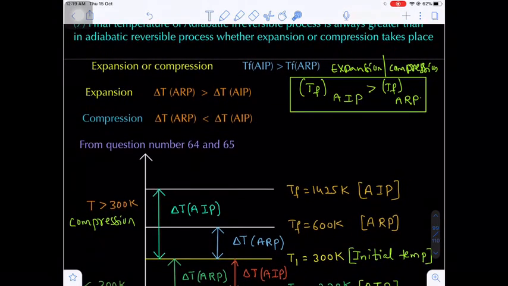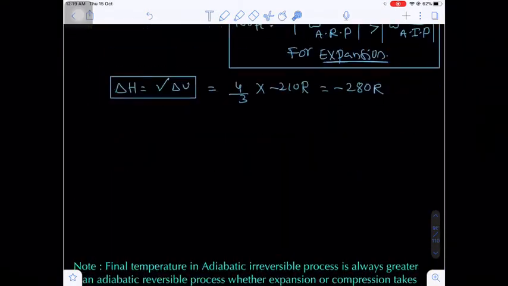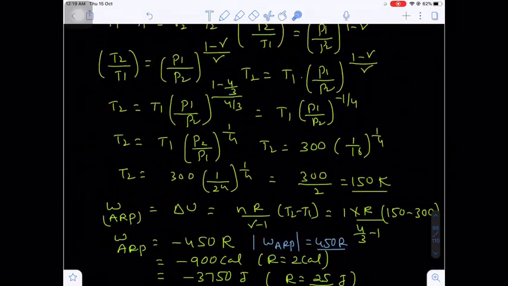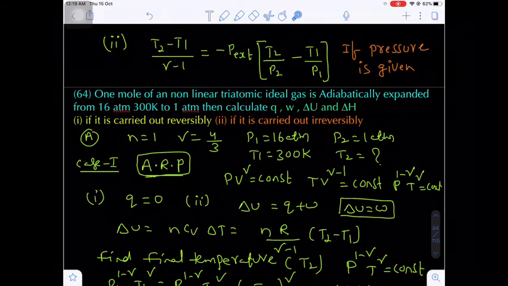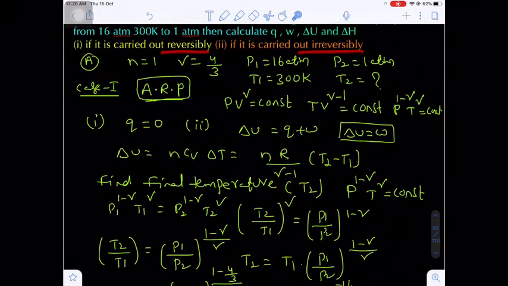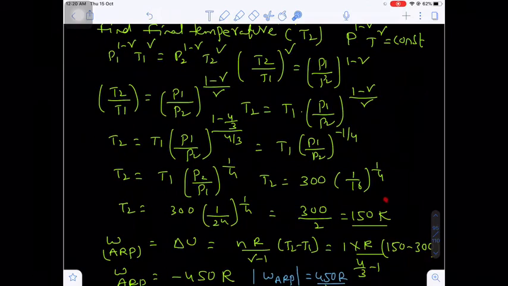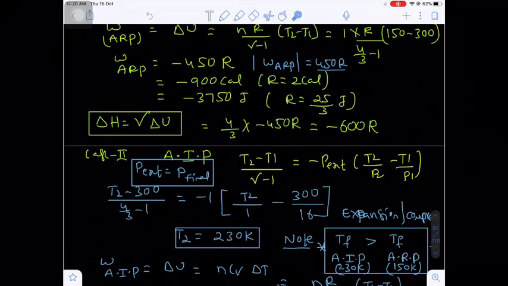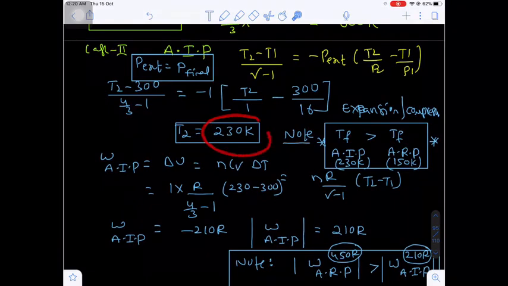To better understand this concept, in the last class I explained question number 64 and 65. Question number 64 is expansion and question number 65 is compression. In question number 64 we completed both reversible as well as irreversible. If you have any doubt, see questions 64 and 65. In question 64 we take the adiabatic expansion, reversible and irreversible process. In the reversible process, what will be the final temperature? That will be 150 Kelvin, and in the irreversible process the final temperature will be 230 Kelvin.